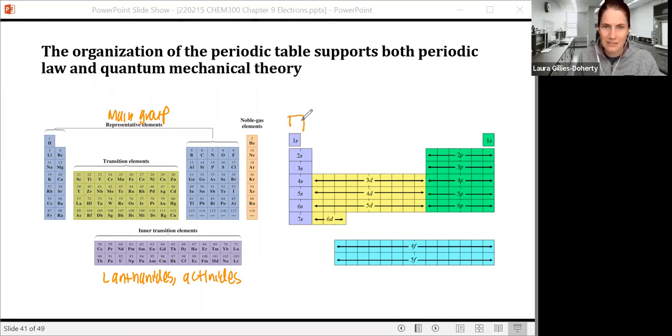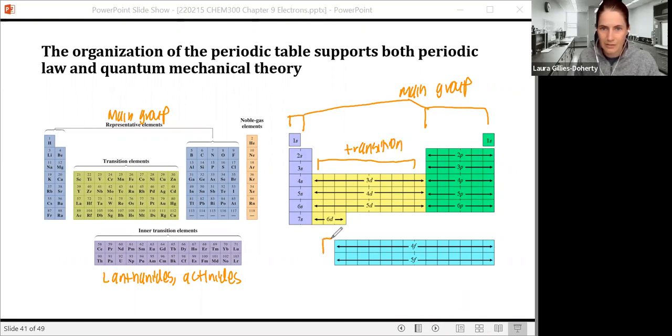So the S and the P orbitals correspond to those main group elements. The D block corresponds to the transition elements. And the F block corresponds to the lanthanides and the actinides.